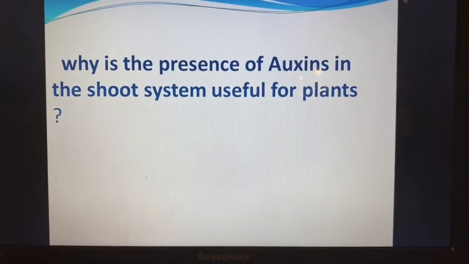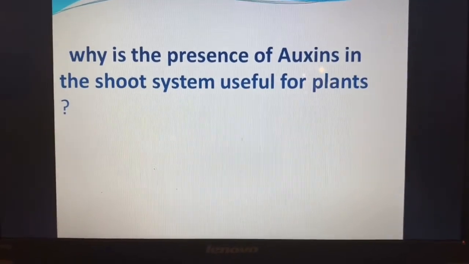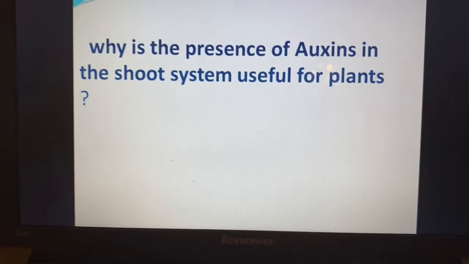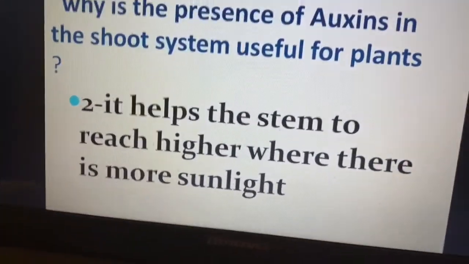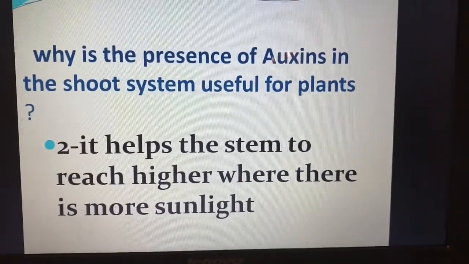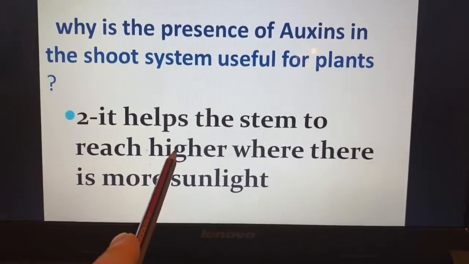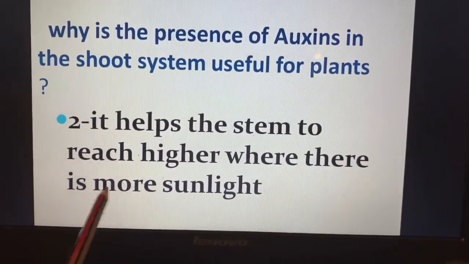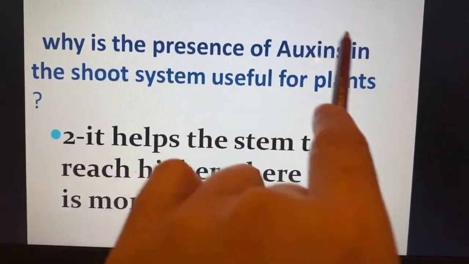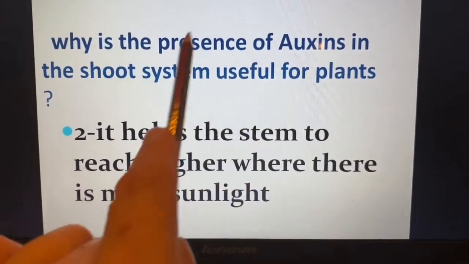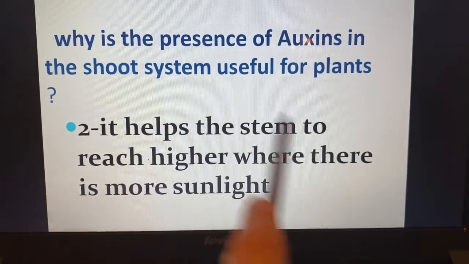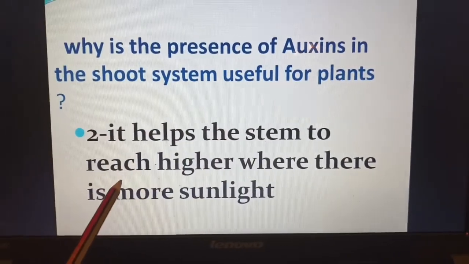Now, why is the presence of auxins in the shoot system useful for plants? What do these auxins do? The auxins help the stem to reach higher where there is more light. The job of the auxins in the shoot system is to elongate the stem, to make it longer.